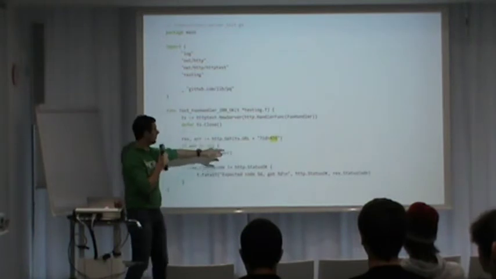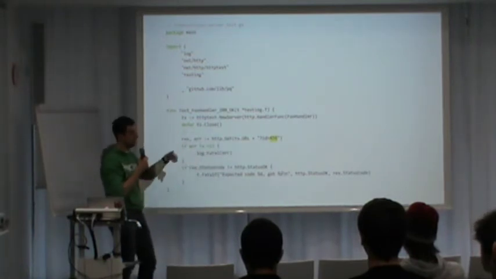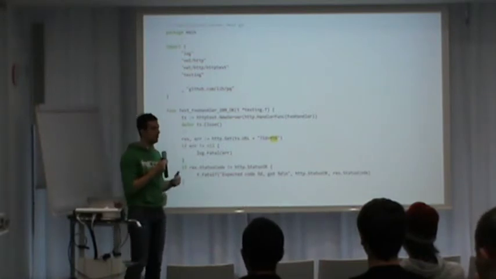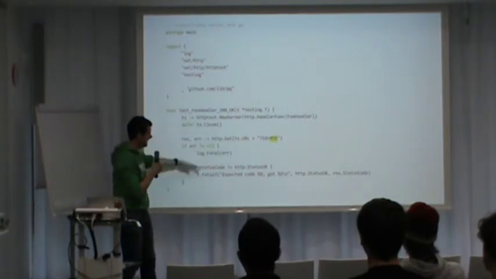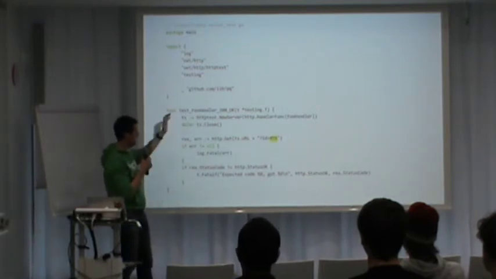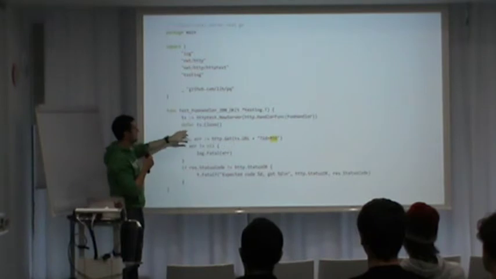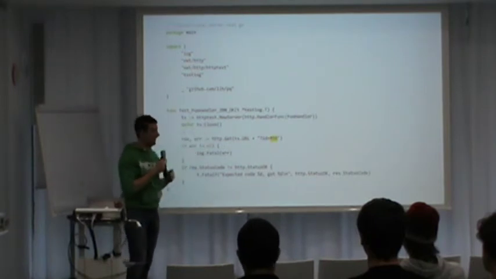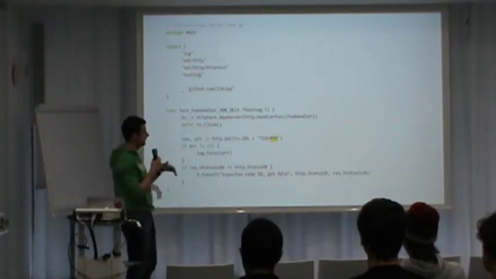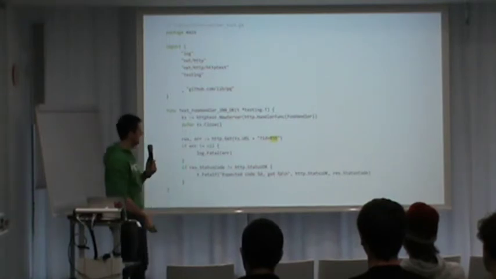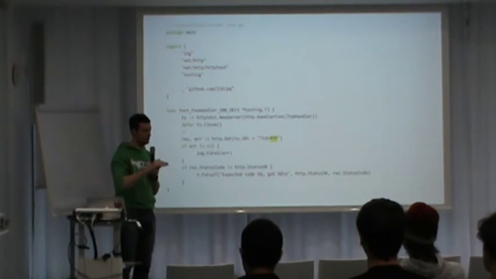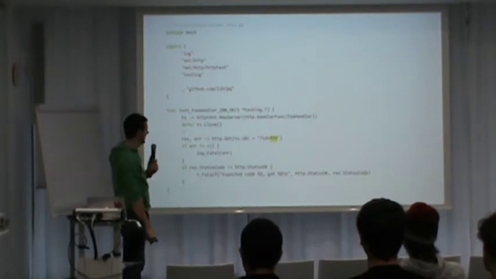And so you can be pretty much guaranteed it starts on a random port every time. Internally it's mapped to port 0 and it relies on the kernel to give you a new port each time. And this test server URL only ever refers to this test. Internally, when the test finishes, the test server is stopped, and everything gets cleaned up. So you can still run your tests in parallel, even though they're all listening on real TCP ports. I suppose there must be an upper limit somewhere where you run out of ports or something, but I didn't hit it yet.